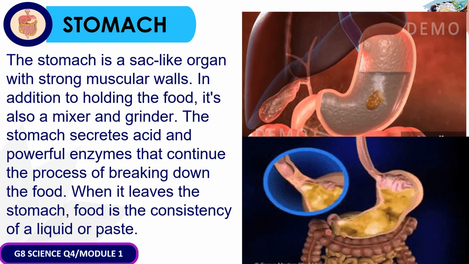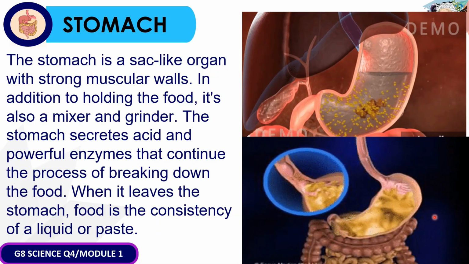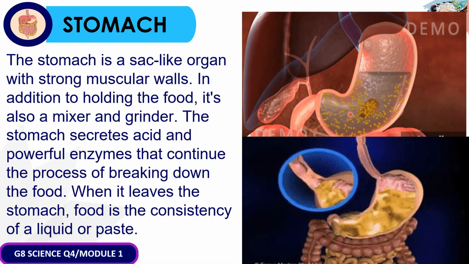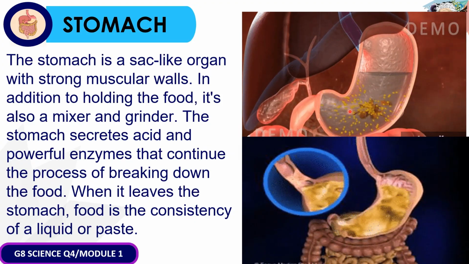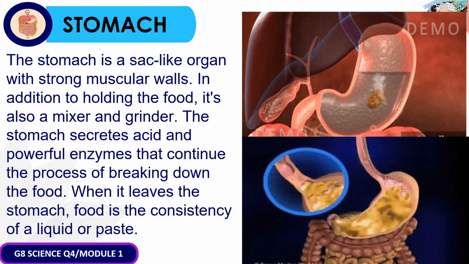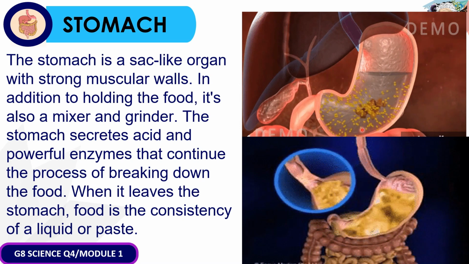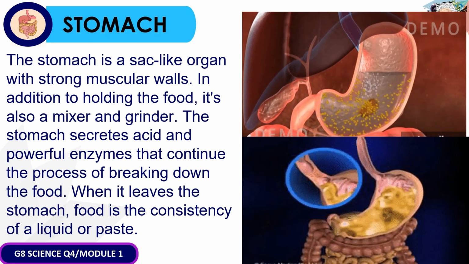In terms of physical digestion, as you can see, the stomach churns the food that we eat. And in terms naman of chemical digestion, yung stomach secretes acid and powerful enzymes that continue the process of breaking down the food. Now, once it leaves the stomach, the food is the consistency of a liquid or a paste kasi natunaw na siya ng mga acids.